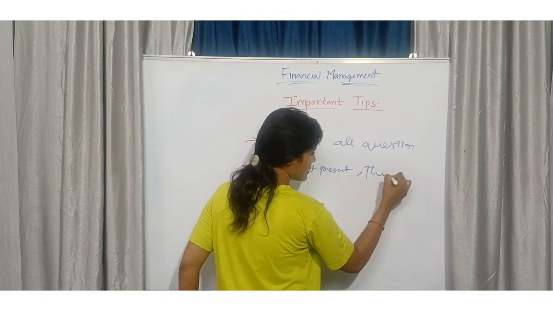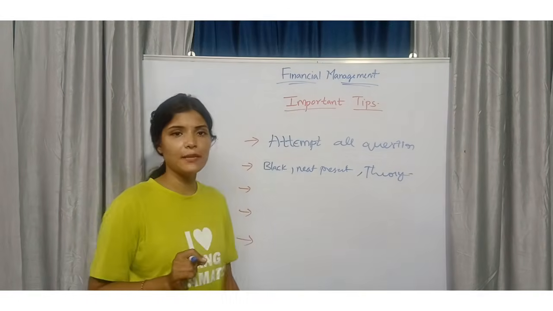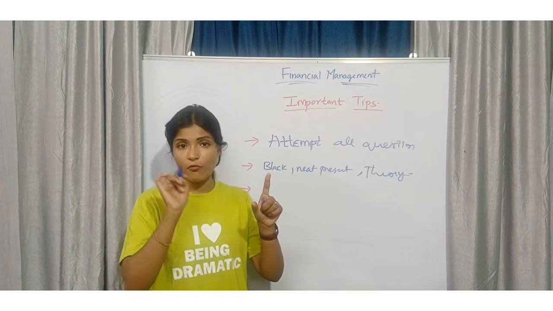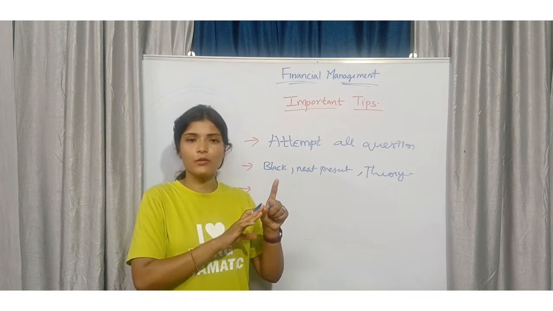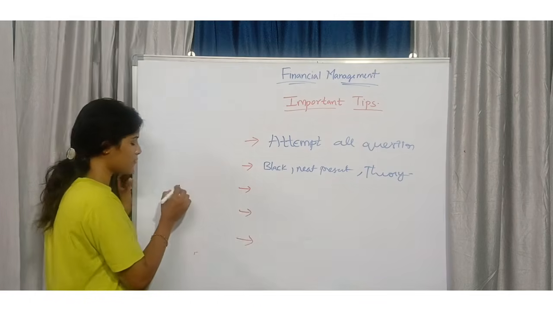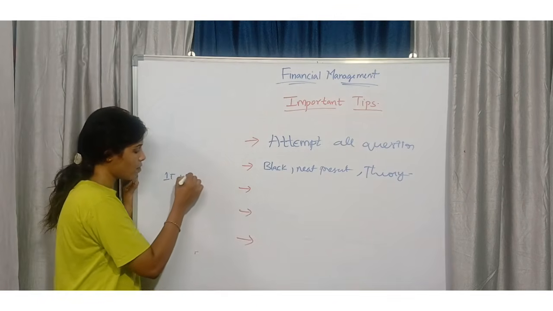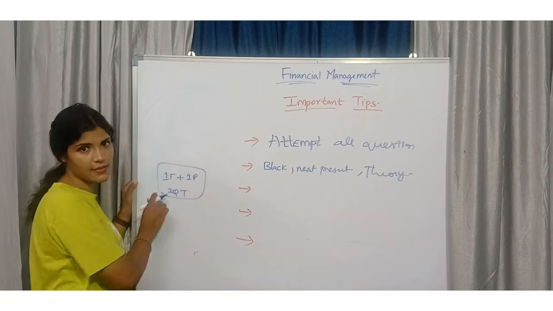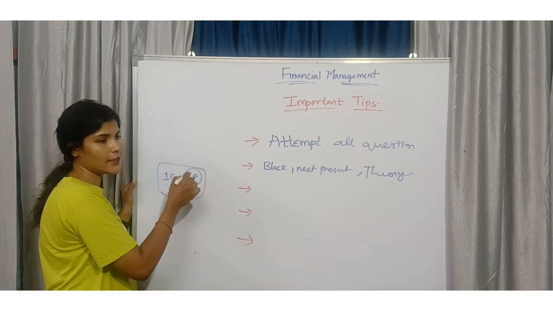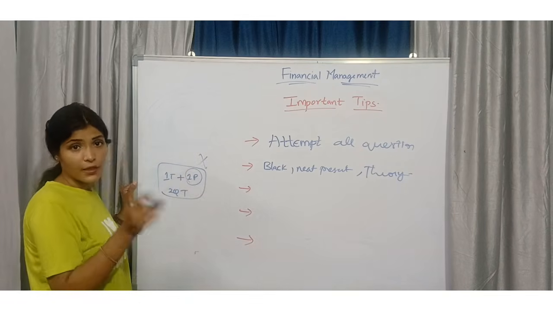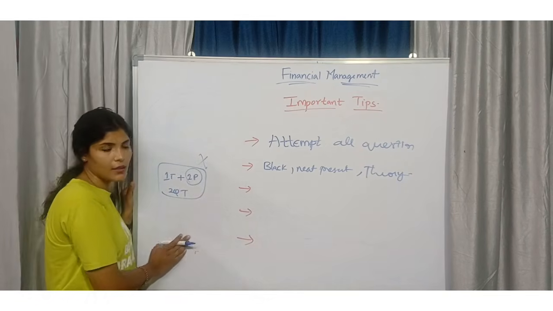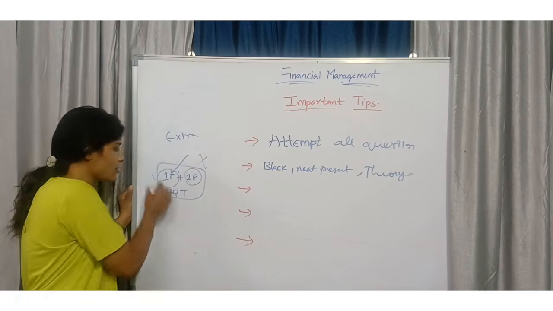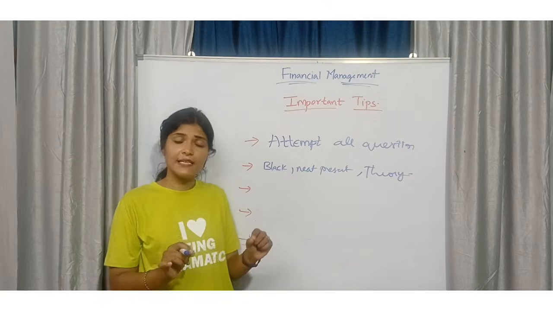Okay, try to attempt theory. For example, you have attempted the problematic question, and you know that the problematic is not correct. What you need to do? In that question only, there is an option. The question paper may give 1 theory and 1 problematic, or else 2 theory questions in each unit. This is the structure. You have attempted the problematic, you know that it is wrong. At that time, after attempting the full paper, write the word extra and attempt this alternative theory question.